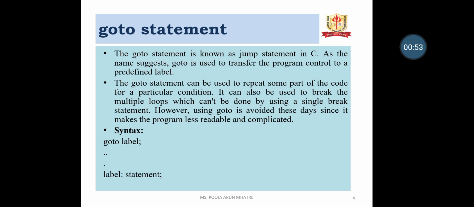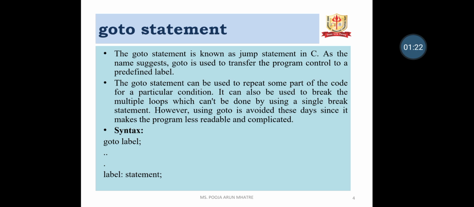Goto statement. The goto statement is known as a jump statement in C. As the name suggests, goto is used to transfer the program control to a predefined label. It can be used to repeat some part of the code for a particular condition. It can also be used to break multiple loops, which can't be done using a single break statement.